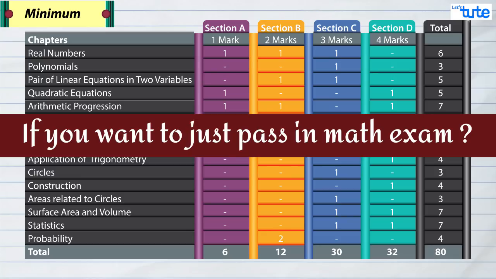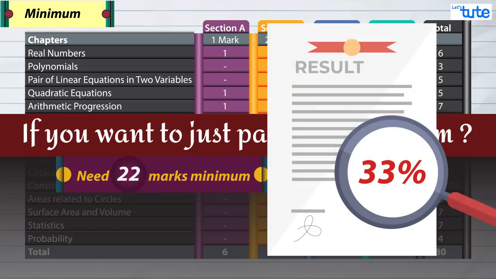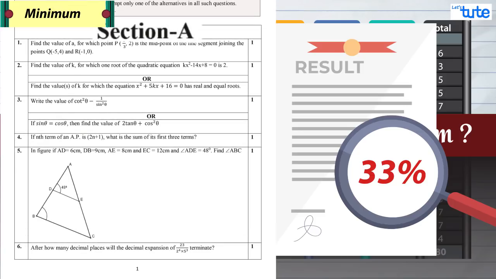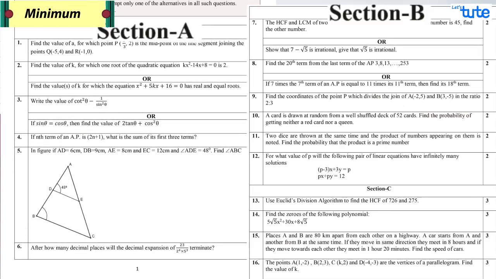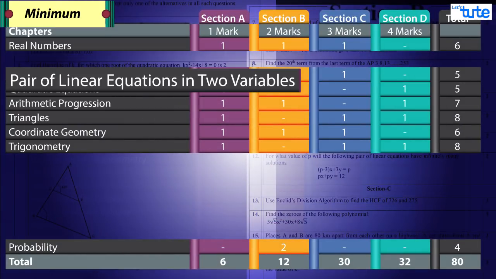Now, if you just want to pass in the math exam, which means you need 22 marks minimum, which is 33%, well, in order to score the minimum marks, you will have to attempt section A and section B. Now in these sections, the questions are asked from these 8 chapters.